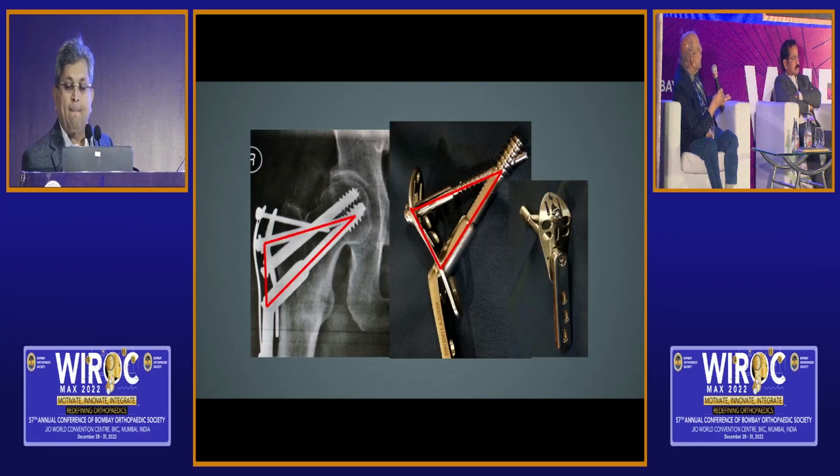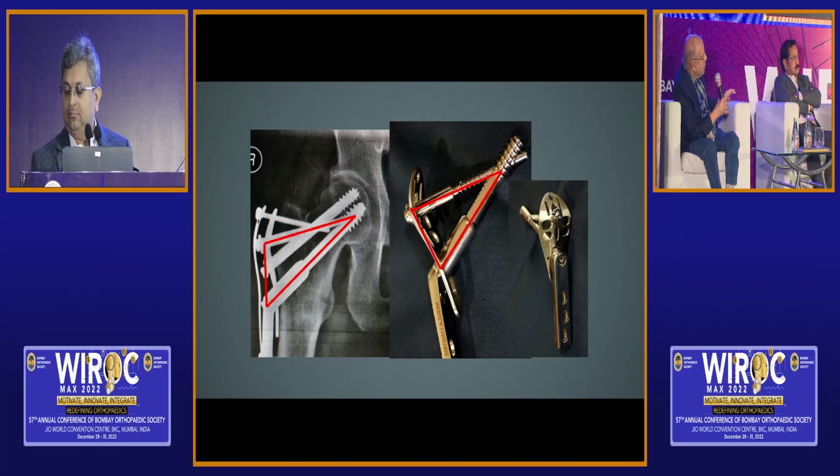Yeah, this is the triangle. See, this triangle is a phenomenal, very marvelous implant. This gives you absolute stability, so we reduce it. If the reduction is very satisfactory, go ahead with the triangular method and fix it up.